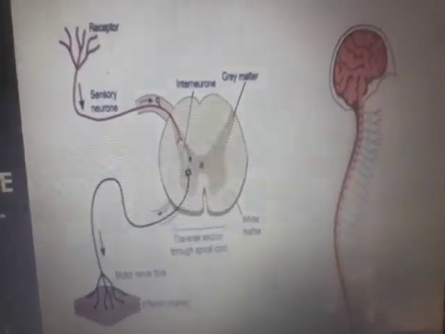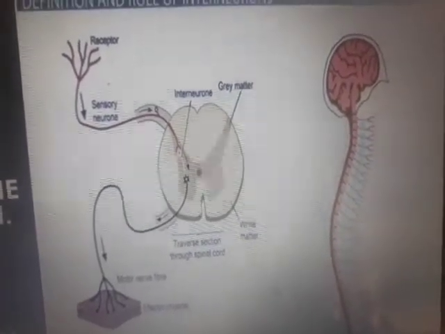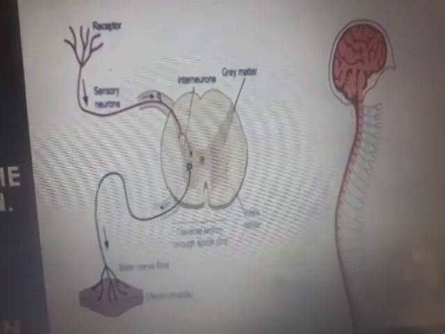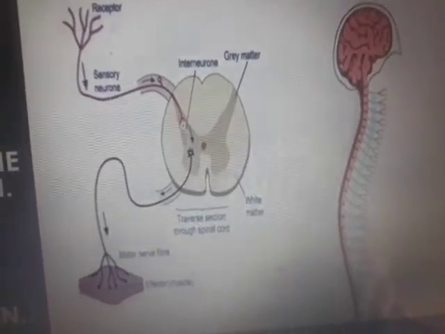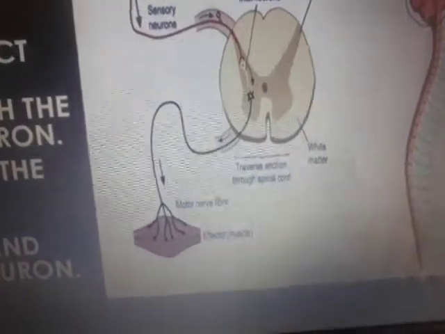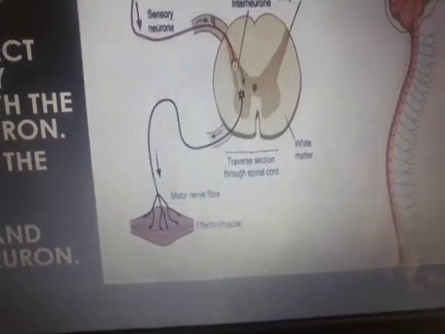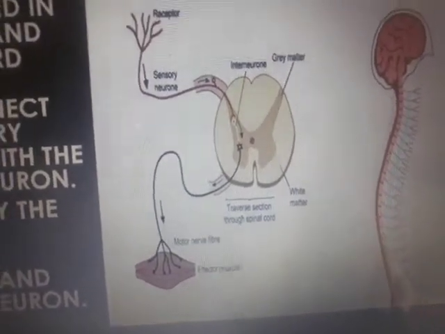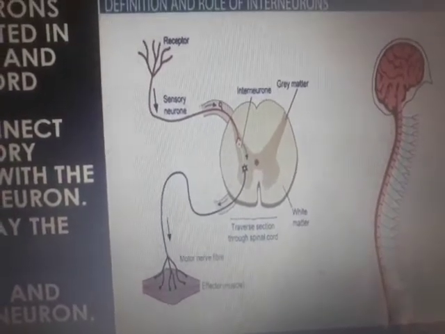The brain is going to decide and give the next step to be taken. That next step is going to flow down through the spinal cord to the interneuron. The interneuron will pass that order to the motor neuron. Then the motor neuron performs that action. Understand? This is the sequence of the flow of the messages.